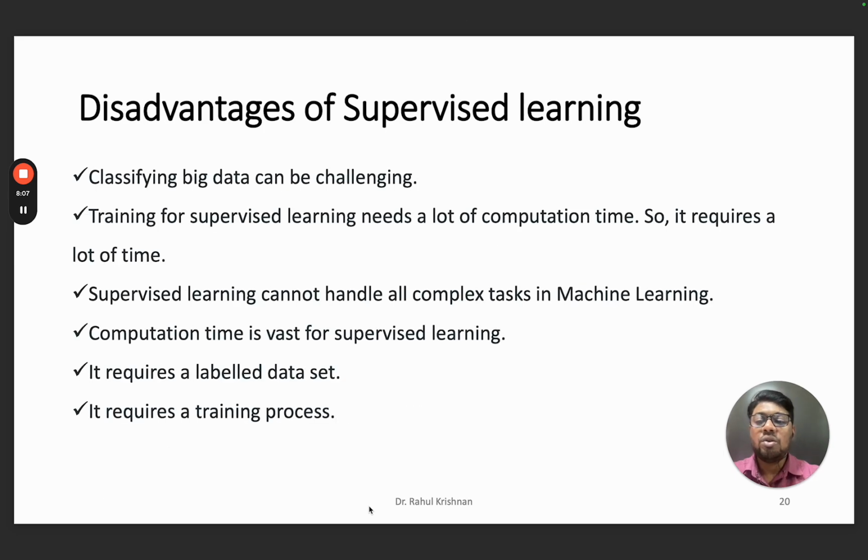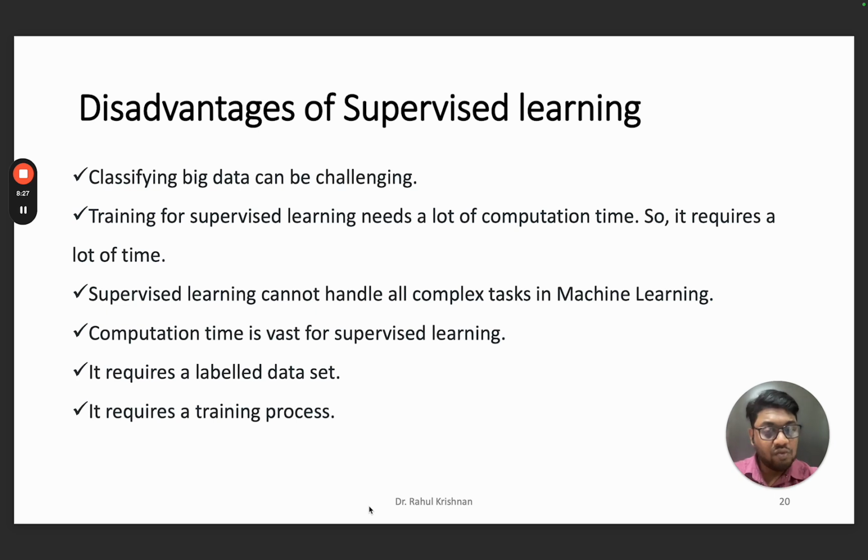A few other disadvantages come in, like classifying big data. As I told, classification or labeling of big data sets is challenging and time consuming, and training for supervised learning needs a lot of computational time.